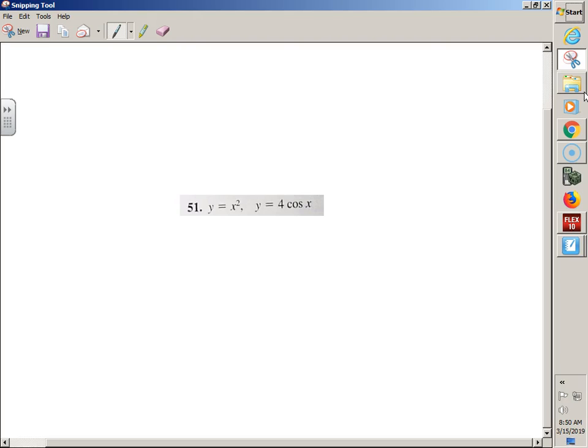You guys are in radian mode, right? No one in pre-cal borrowed your calculator and put it in degrees? Okay, good. So we have x squared and 4 cosine x. Do you have any idea what window you're looking in? Did they give you any bounds? No. So I guess we're just doing zoom standard. You had your parabola, and then over here you had your little cosine graph, right?